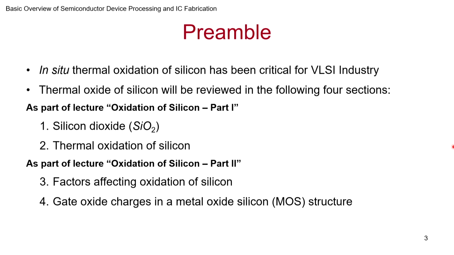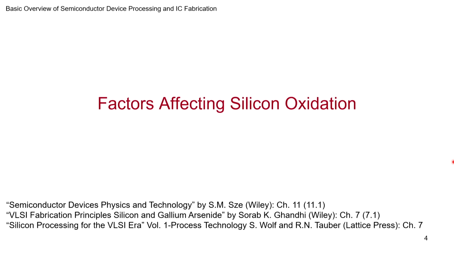This is the overview which I had. This is the same slide which I showed in the previous lecture. In the first part we covered SiO2 properties and thermal oxidation of silicon. In the second part we'll be looking in a little more detail at the factors affecting oxidation of silicon, and then gate oxide charges in the MOS structure, which is the base of the MOSFET, the transistor that is built. So let's get into the discussion on factors affecting silicon dioxide.